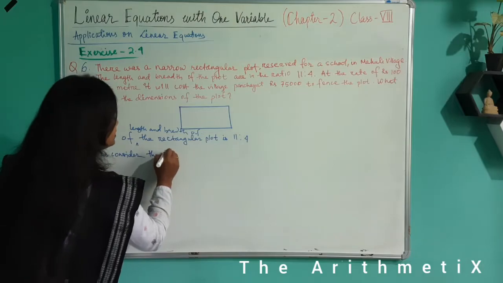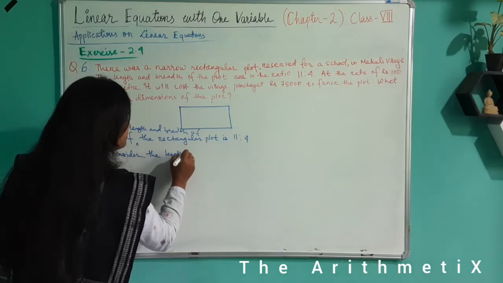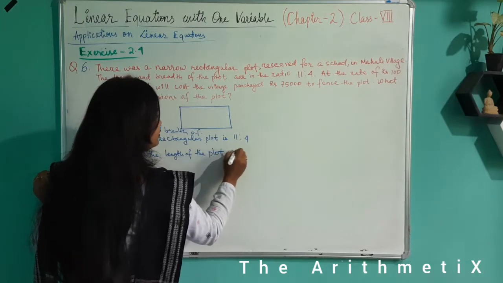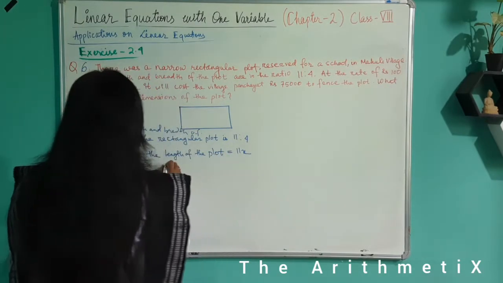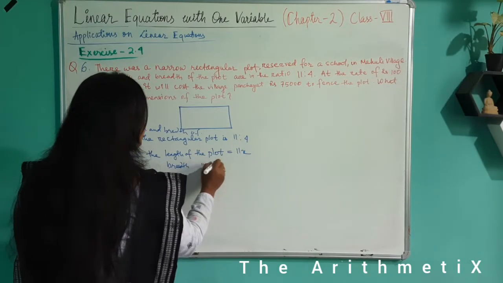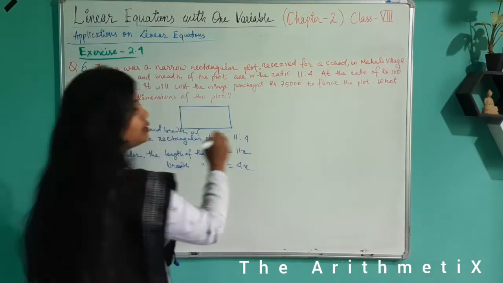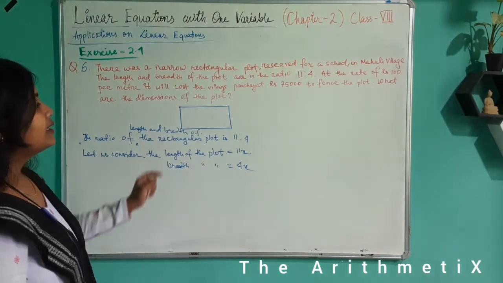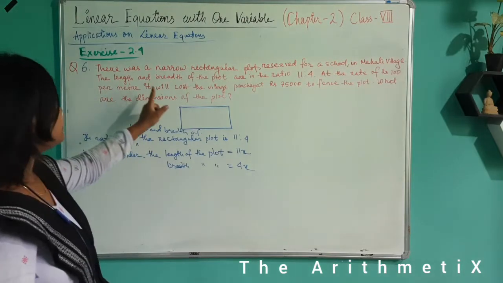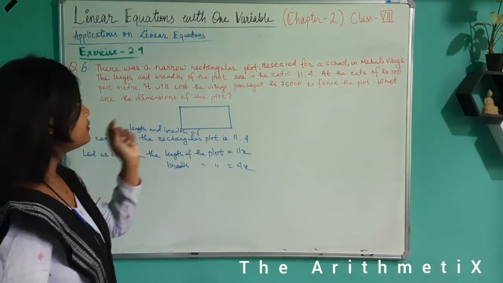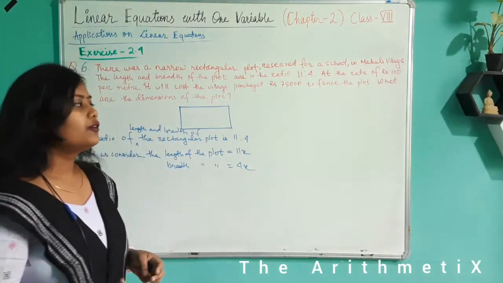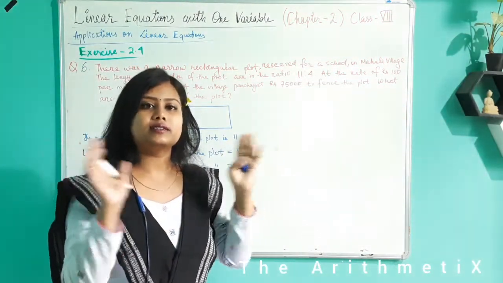Let us consider the length of the plot equals 11x and breadth of the plot is 4x. Again it is said that at the rate of 100 rupees per meter, it will cost the village panchayat 75,000 rupees to fence the plot. Fencing means covering the surrounding.